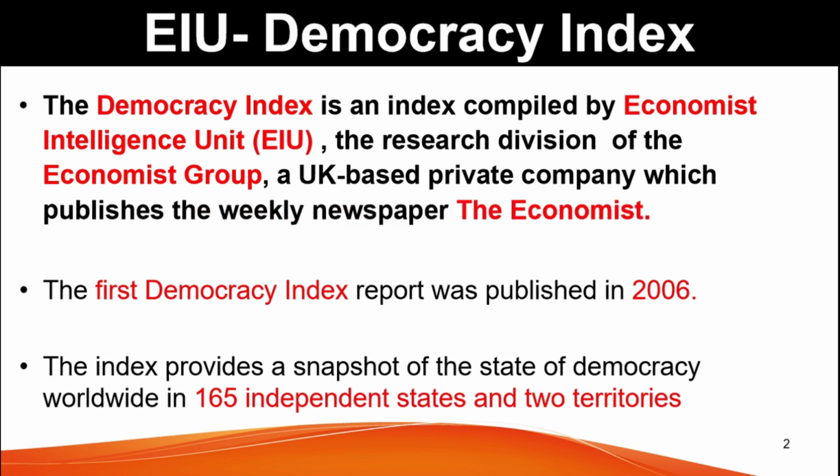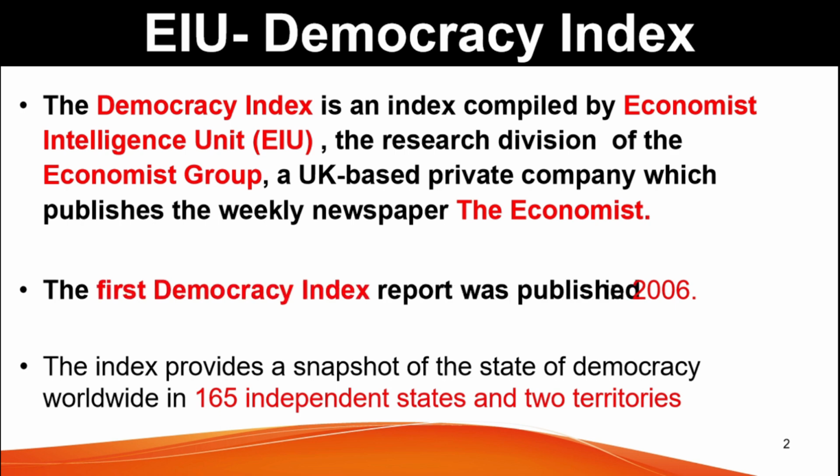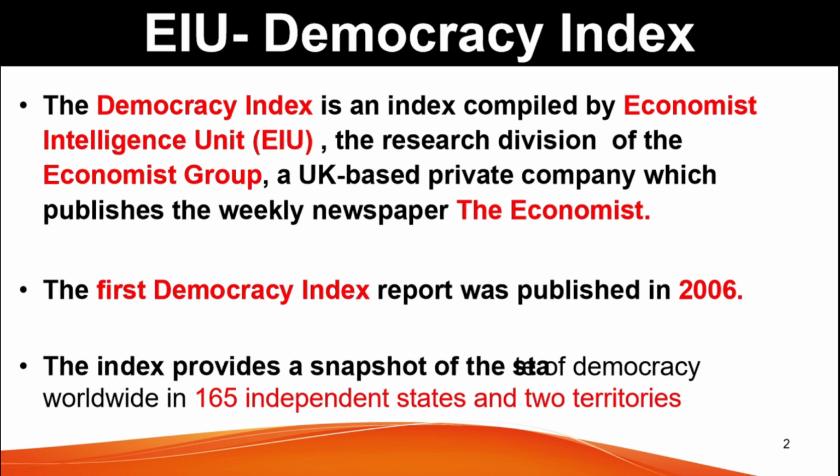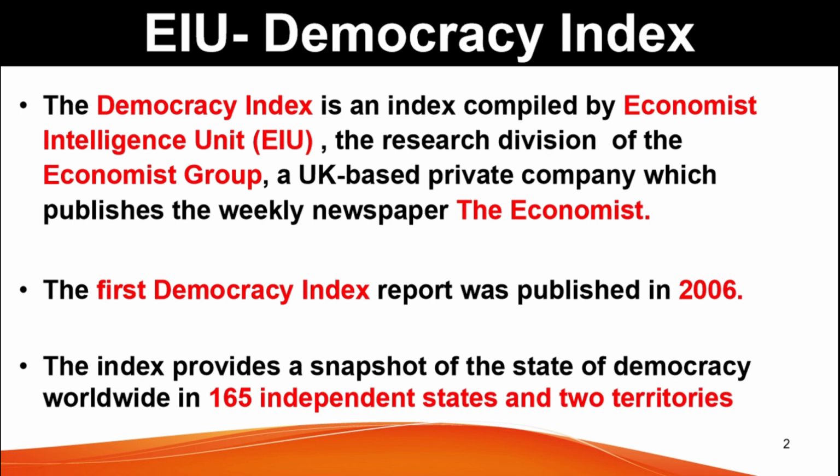EIU Democracy Index. The Democracy Index is an index compiled by the Economist Intelligence Unit, the research division of the Economist Group, a UK-based private company which publishes the weekly newspaper The Economist. Their first Democracy Index report was published in 2006. The index provides a snapshot of the state of democracy worldwide in 165 independent states and 2 territories.